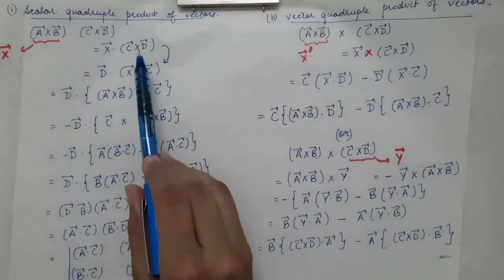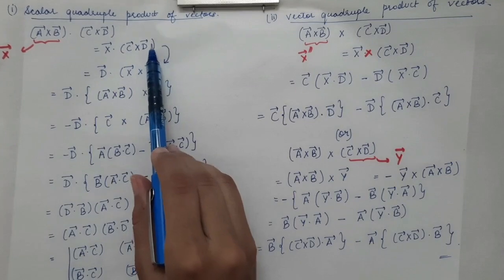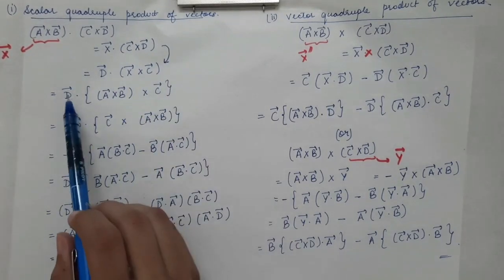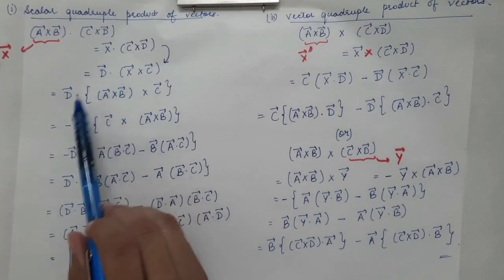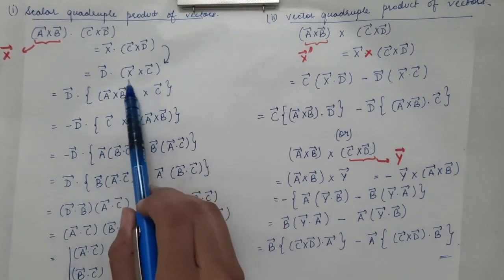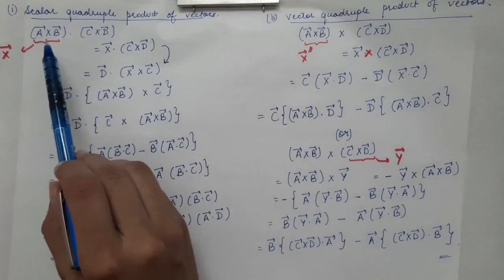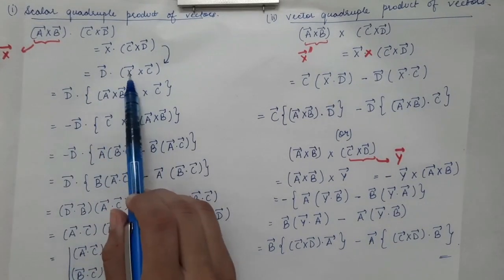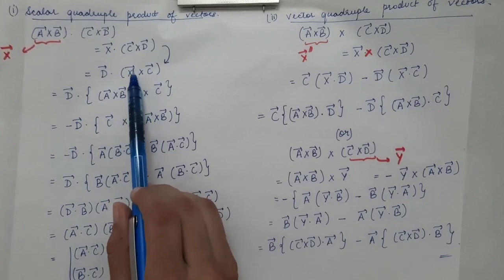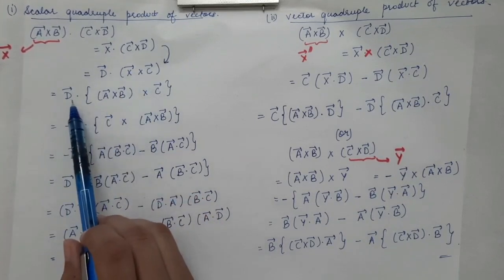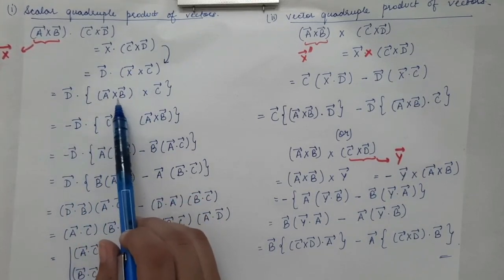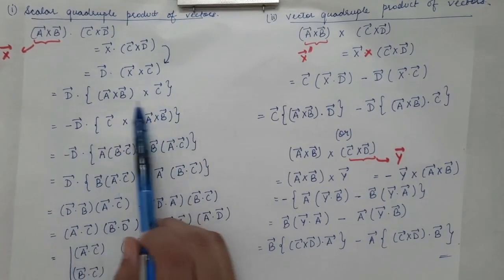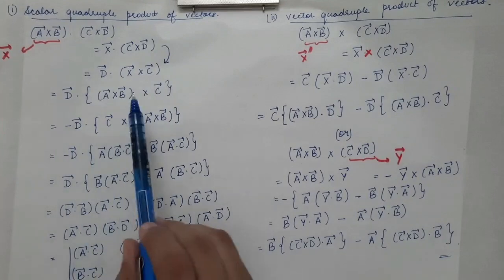So this second side can be written in the form of the third expression. So d vector dot product with, now we will substitute the expression for x vector. Now x vector we had supposed that it is equal to A cross B. So we will just substitute in terms of A cross B. So we will get d dot product with A cross B cross C. Now we have a vector triple product over here. So we will just simplify it.